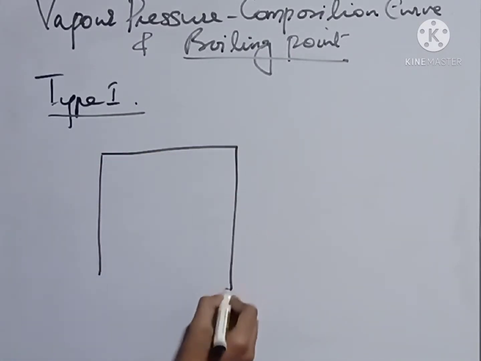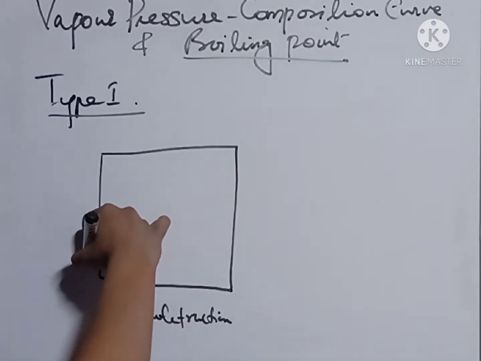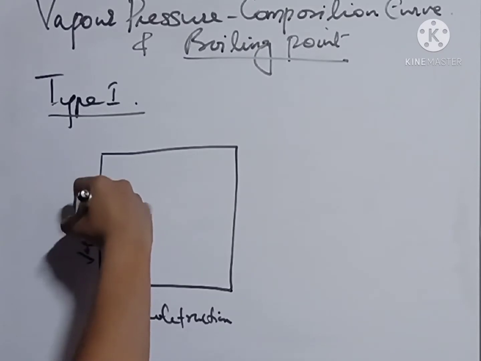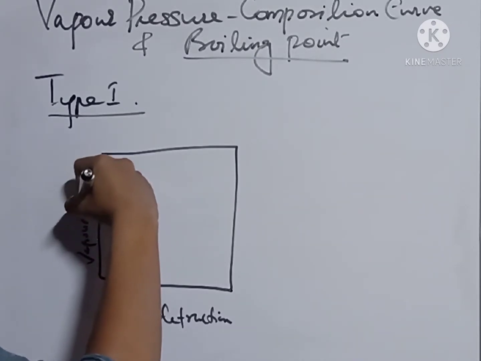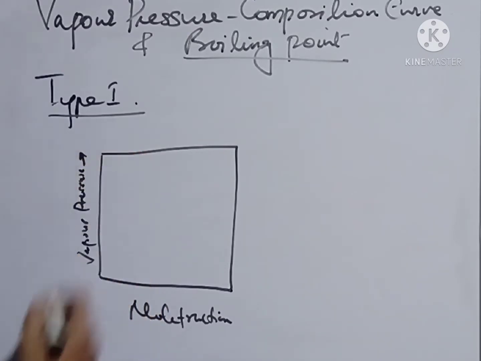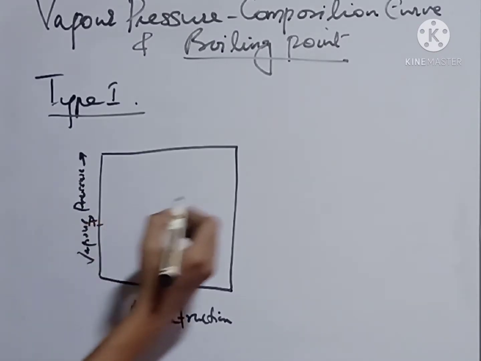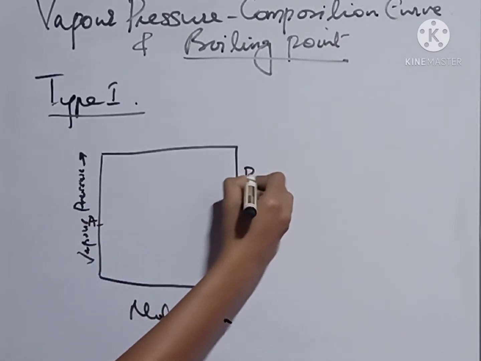The composition curve will be like this, with mole fraction on one axis, and here it is vapor pressure. Consider two liquids A and B. A is less volatile and B is more volatile.